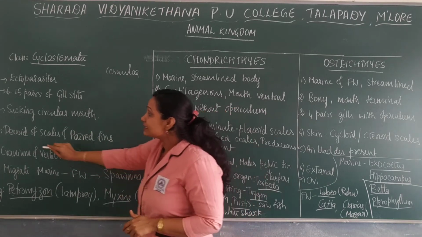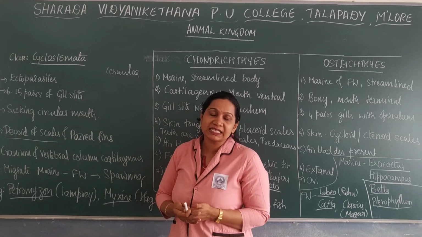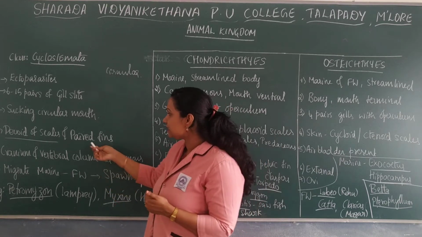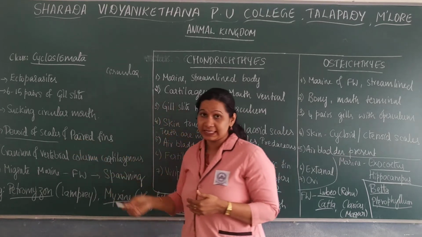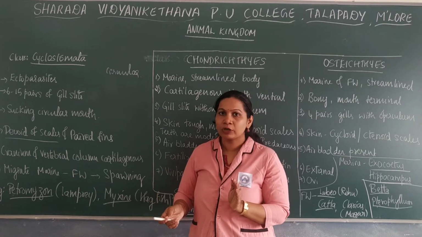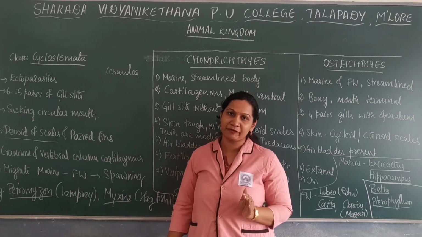The body is devoid of scales, which refers to the absence of scales, and of paired fins. They have fins, but those fins are not paired. So there is an absence of scales as well as paired fins.